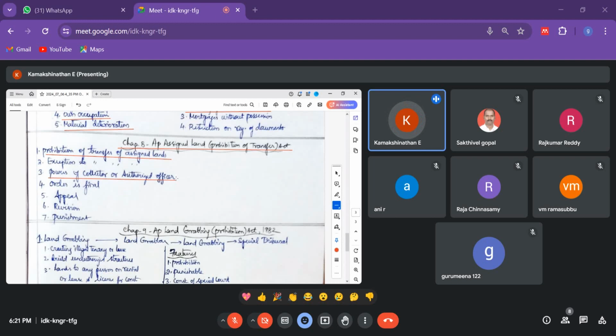Similarly, for a farming place, the VAO can take possession under Rule 3.